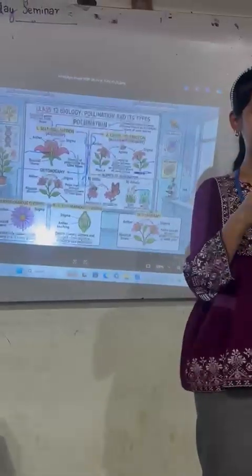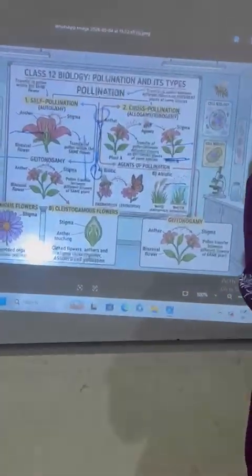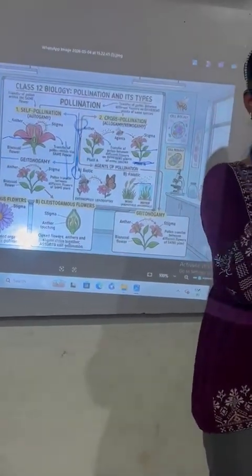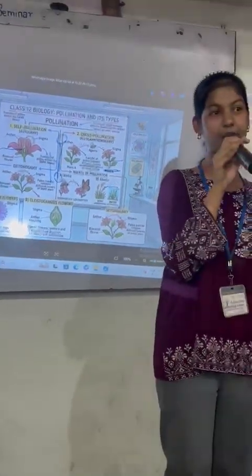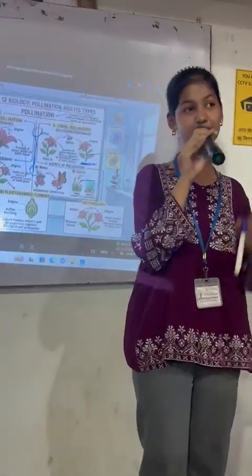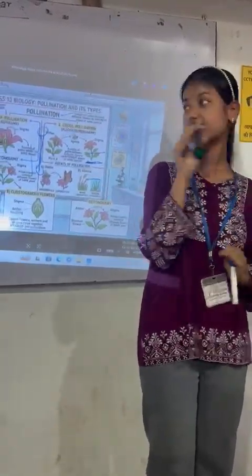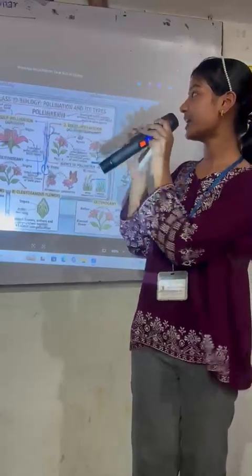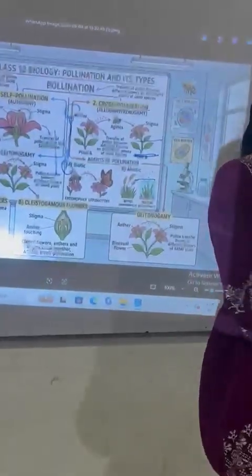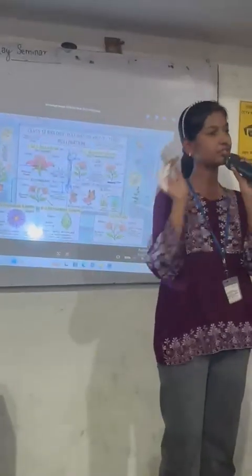Now let me tell you about pollination. As I have talked about the pollen grains, here the question arises: from where do these pollen grains come? Because they may not come by themselves. There would be someone who is transferring these pollen grains from somewhere to somewhere. Firstly, let me define pollination. Pollination means the transfer of the pollen grains from the anther to the stigma.